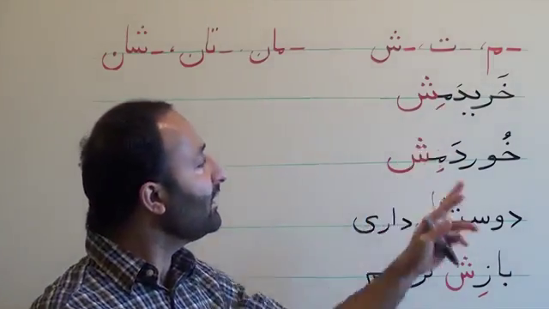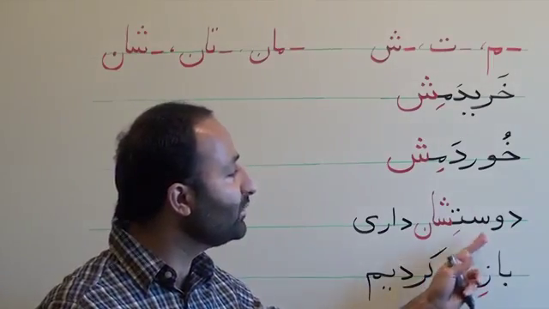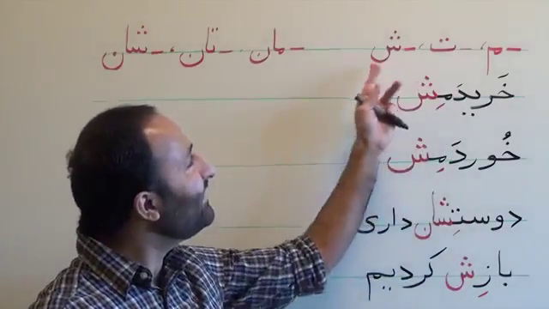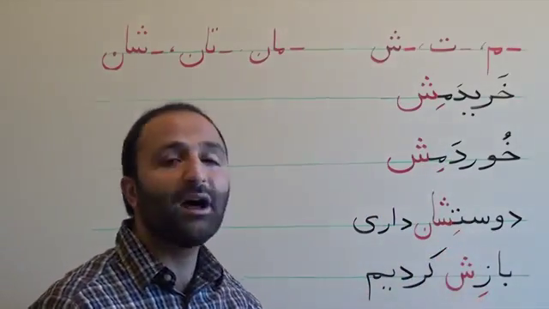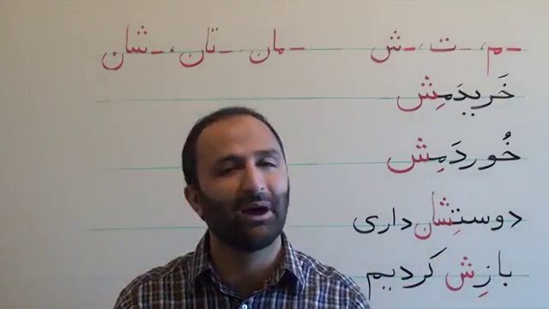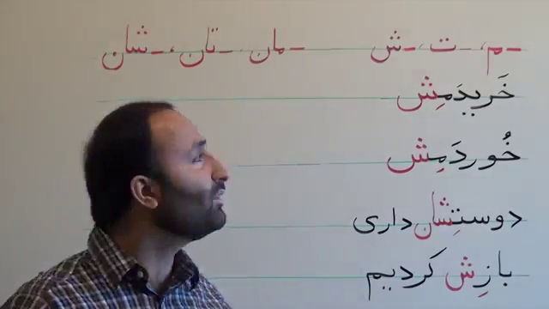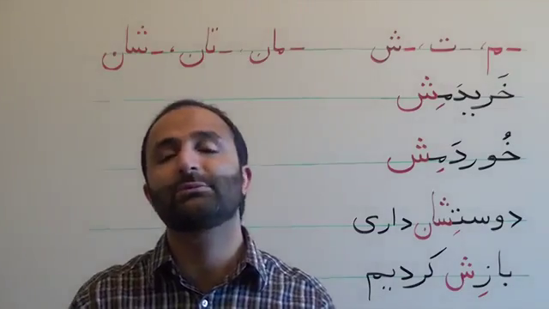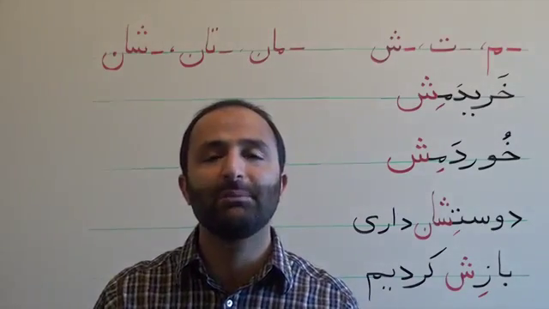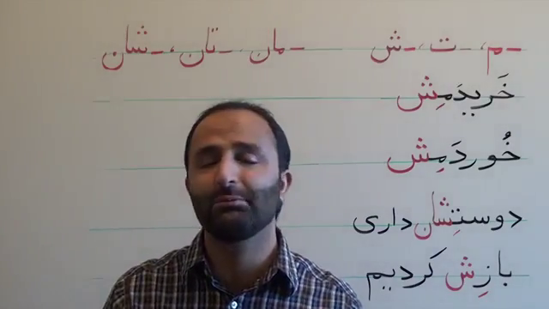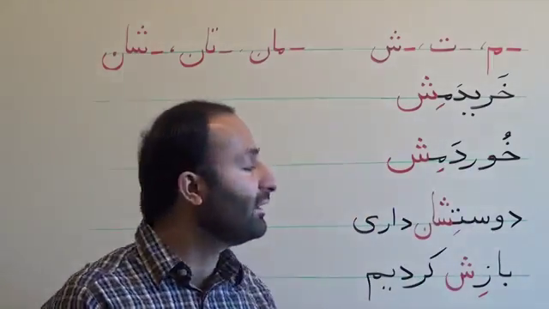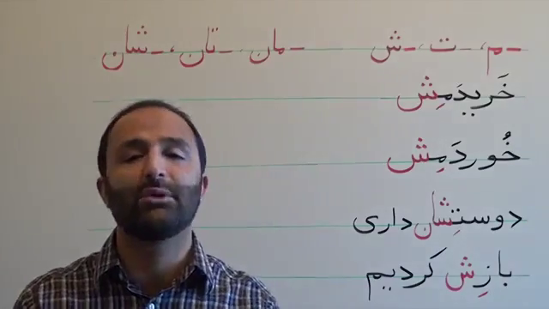And another important point is related to the compound verbs, that these endings are just attached to the non-verbal part of a compound verb. And the last point is that this structure is just used in spoken Persian. In formal Persian and in written Persian, in books and newspapers, you cannot find this structure. It is just used in spoken Persian.